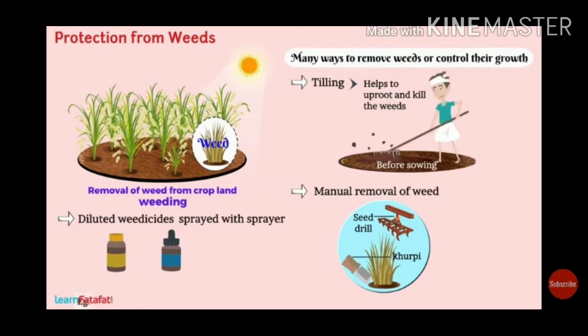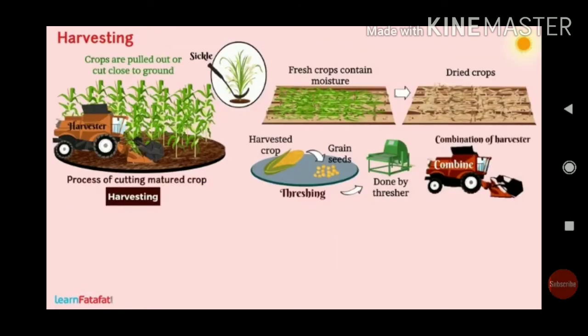The first is physical or manual removal, by applying labor using the tool kurfi, or by plucking by hands or with an iron blade. The second is by using a chemical, which we call weedicide.